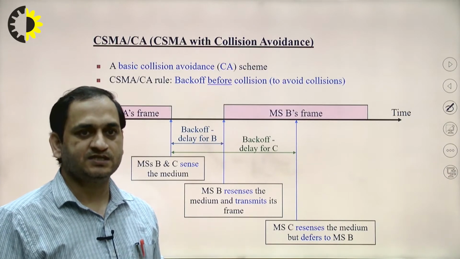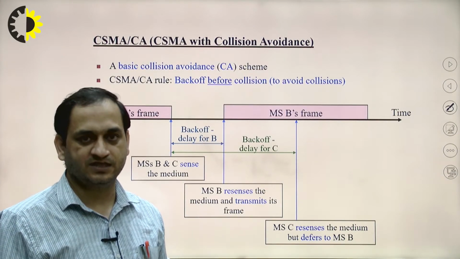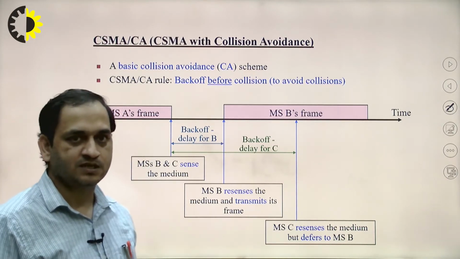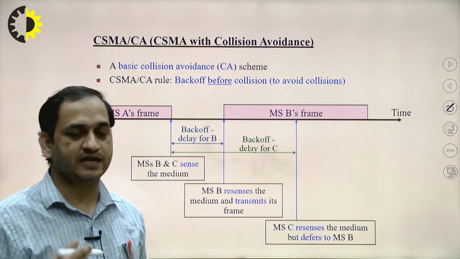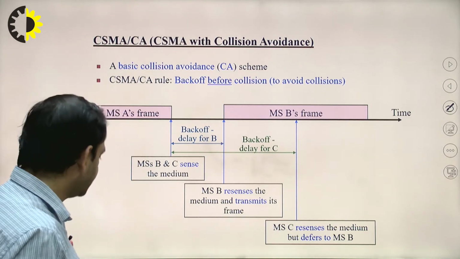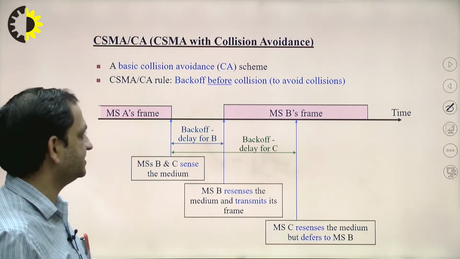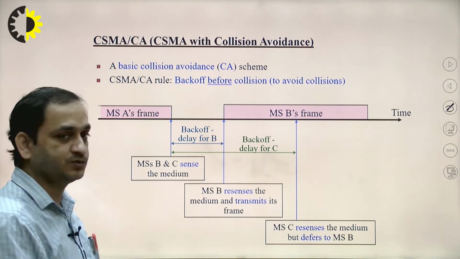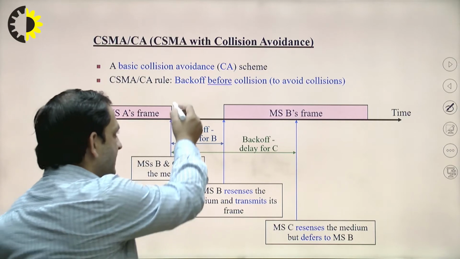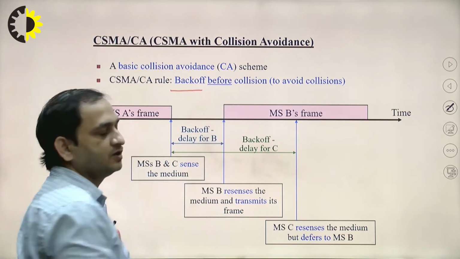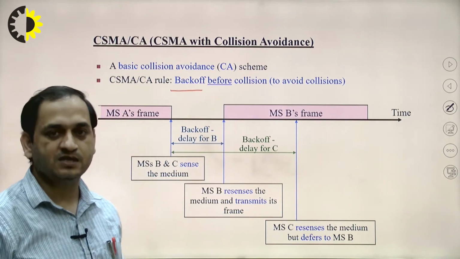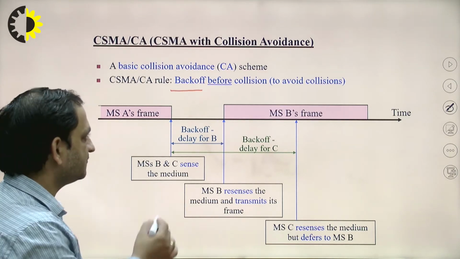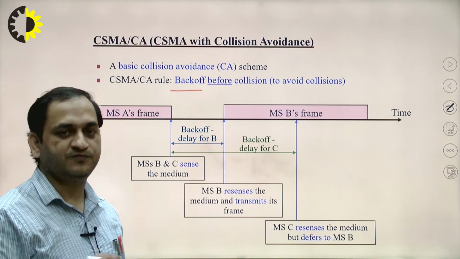Next is CSMA-CA, that is, collision avoidance. In the first case the collision was detected; now the collision can be avoided. In the basic collision avoidance scheme, the CSMA-CA rule is to use back off before the collision to avoid collisions. So the back off time will be provided before the collision.